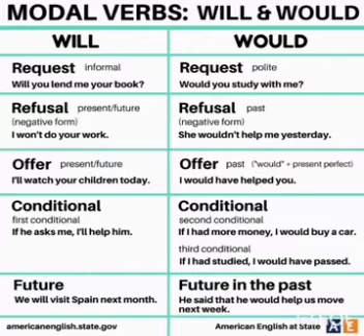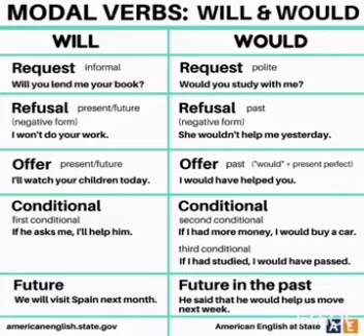The most important function, it is used in second conditional and third conditional. Second conditional, if plus past tense, would or could. Next, if plus past perfect, would have, could have. So if I had more money, I would buy a car. This is second conditional. Third conditional, if I had studied, I would have passed.